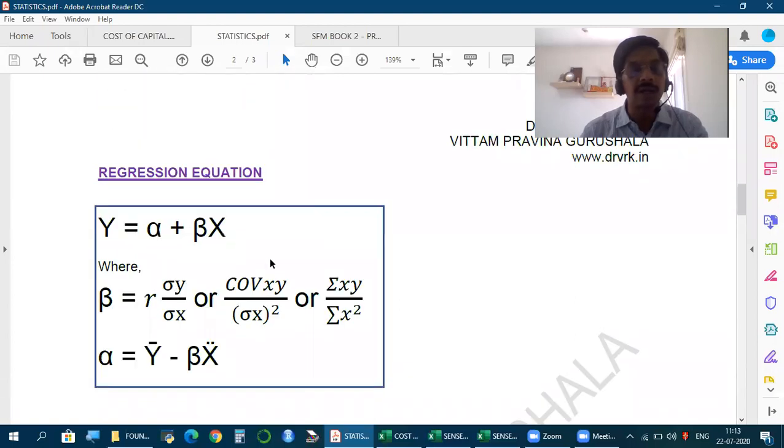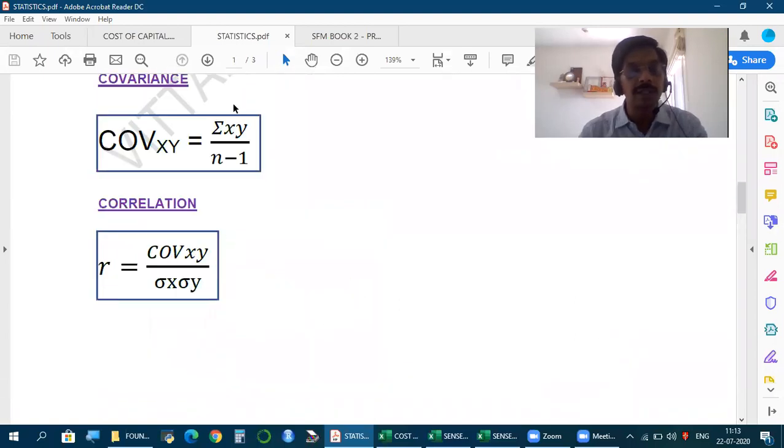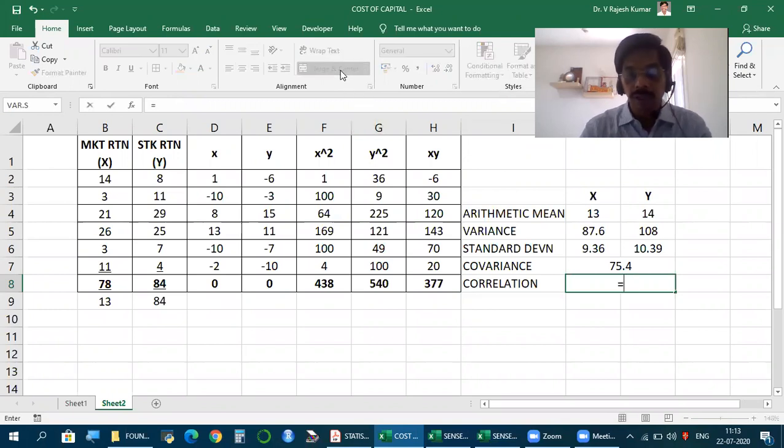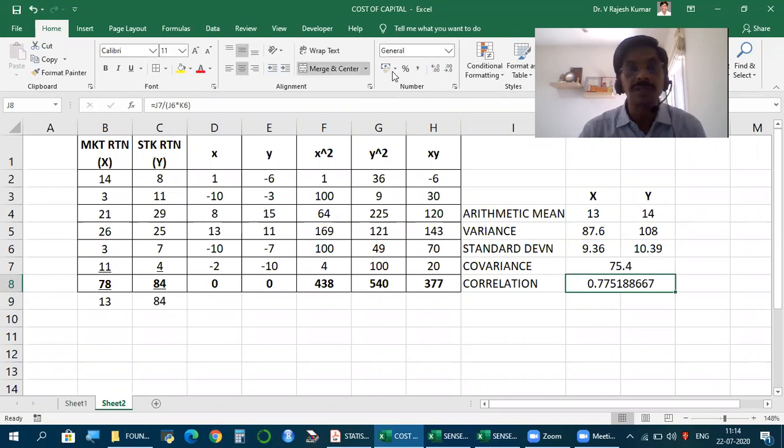Using this, we calculate correlation. How do we get correlation? This is the covariance of x and y divided by the standard deviation of x into the standard deviation of y. So correlation is covariance divided by standard deviation of x into standard deviation of y.